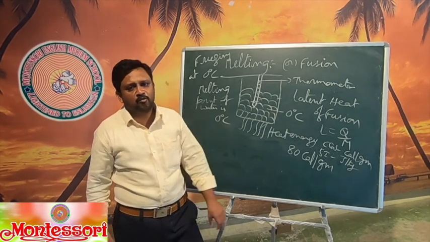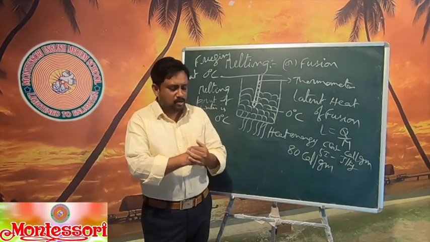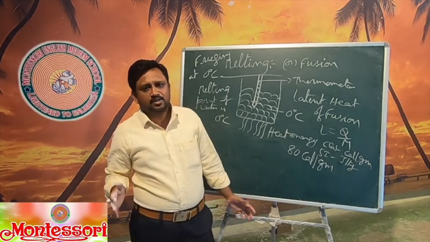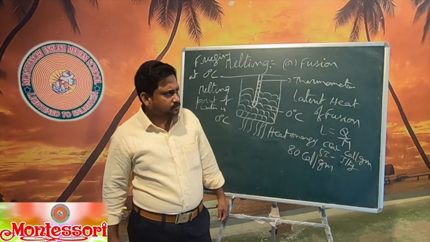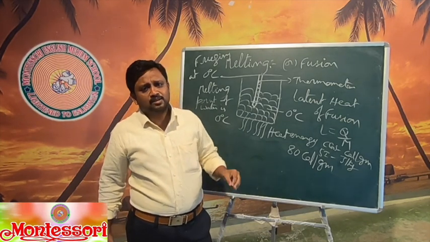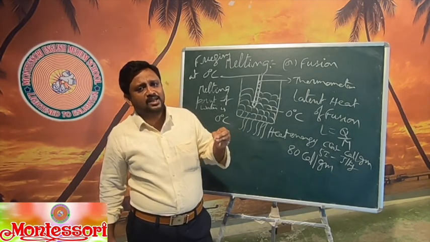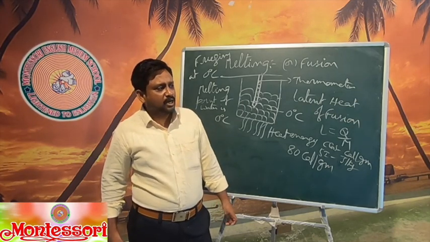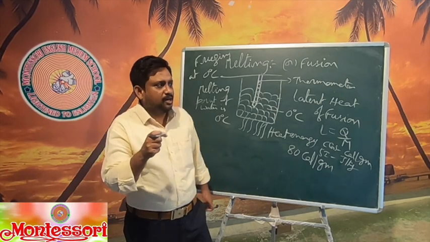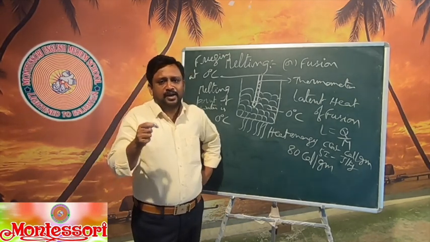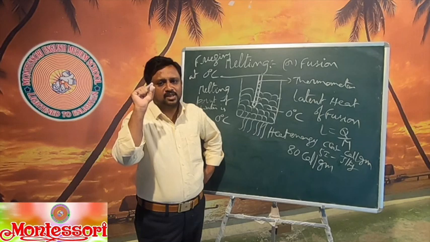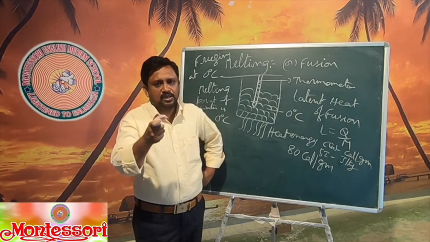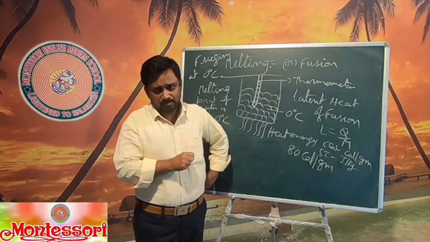This is also most important, one more question. What happens to water during freezing? Then you can say that during freezing the water gets expanded. Due to this reason, the density of ice is less than the density of water. You all know that an ice cube will float in water with only 1/10 part observed on top of the water, and the remaining part is dipped into the water.